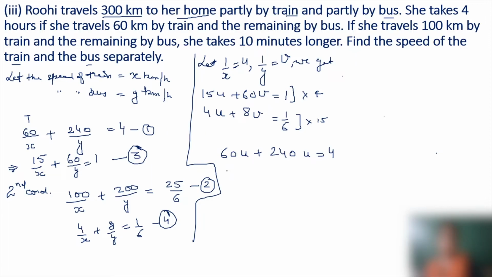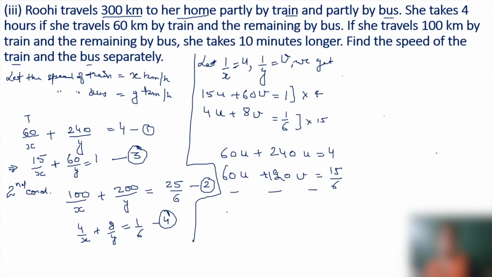Let's solve it now. 15 4s are 60u, 15 8s are 120v, and it is equal to 15 by 6.